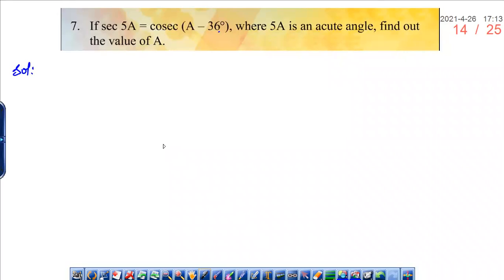Now let us solve the seventh problem. Snigdha, read the problem. If sec 5A is equal to cosec A minus 36 degrees, where 5A is an acute angle, find out the value of A. Okay, where 5A is an acute angle is mentioned here.